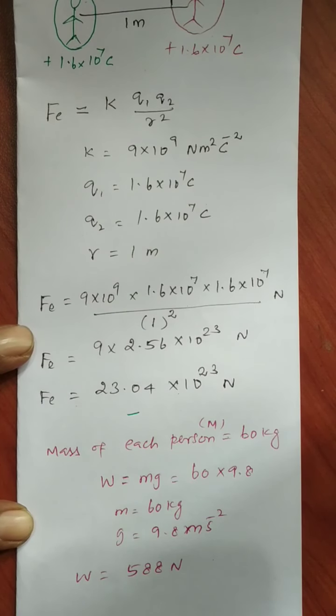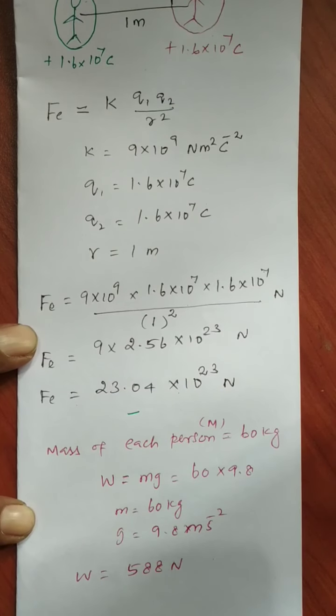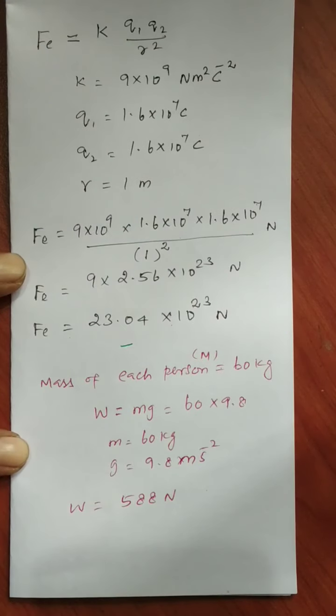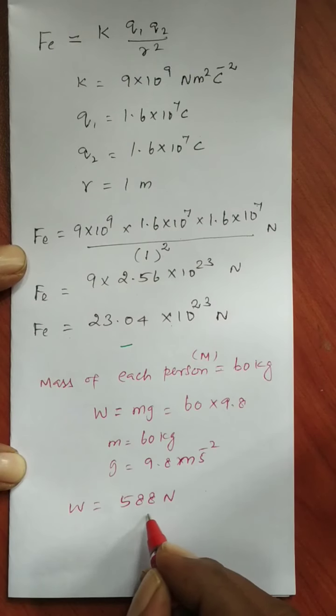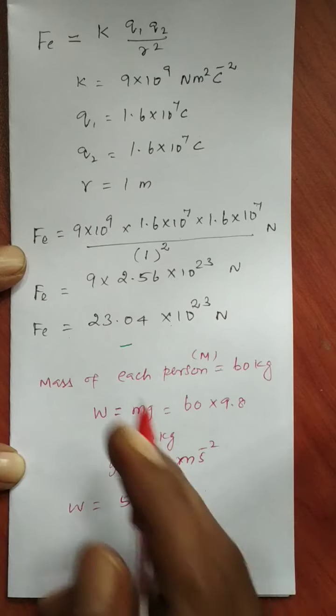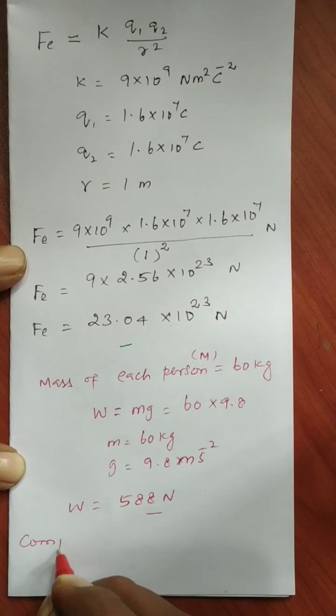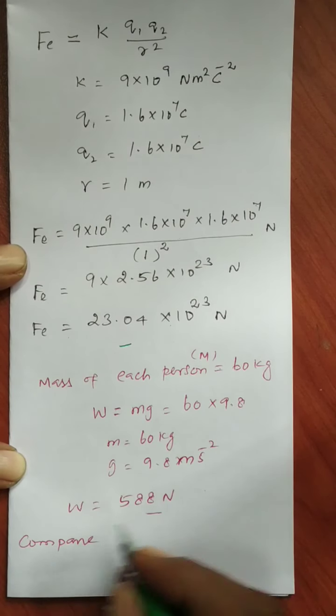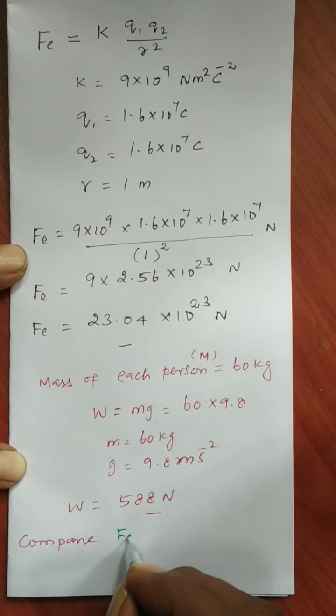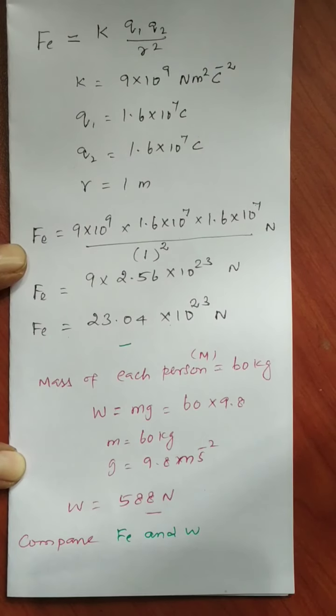Now we want to compare. They have asked us to compare this with your weight. How are we able to compare? Okay, so this is part 2 we have completed. The third one is we can compare Fe and weight.